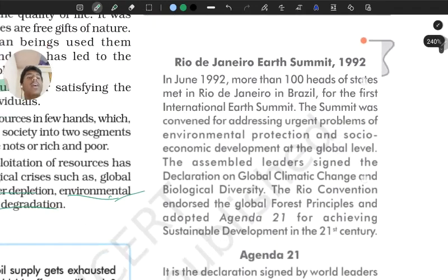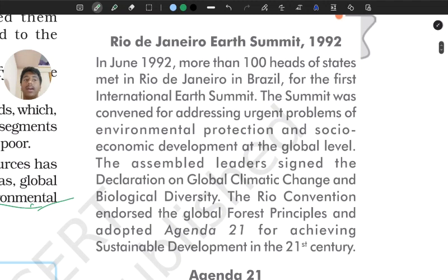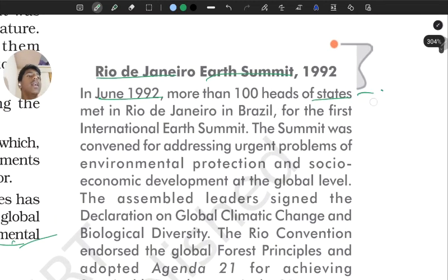So we also have a thing on sustainable development, the Earth Summit at Rio de Janeiro, that happened in June of 1992. More than 100 heads of states. इसमें 100 heads of states का मतलब है countries, okay, not states like Madhya Pradesh, Bihar, Karnataka. No, not like that. They are indirectly referring to countries like Russia, India, Japan, Korea, okay. I mean their presidents, prime ministers, those people met in Rio de Janeiro, that is in Brazil, for the first international Earth Summit.